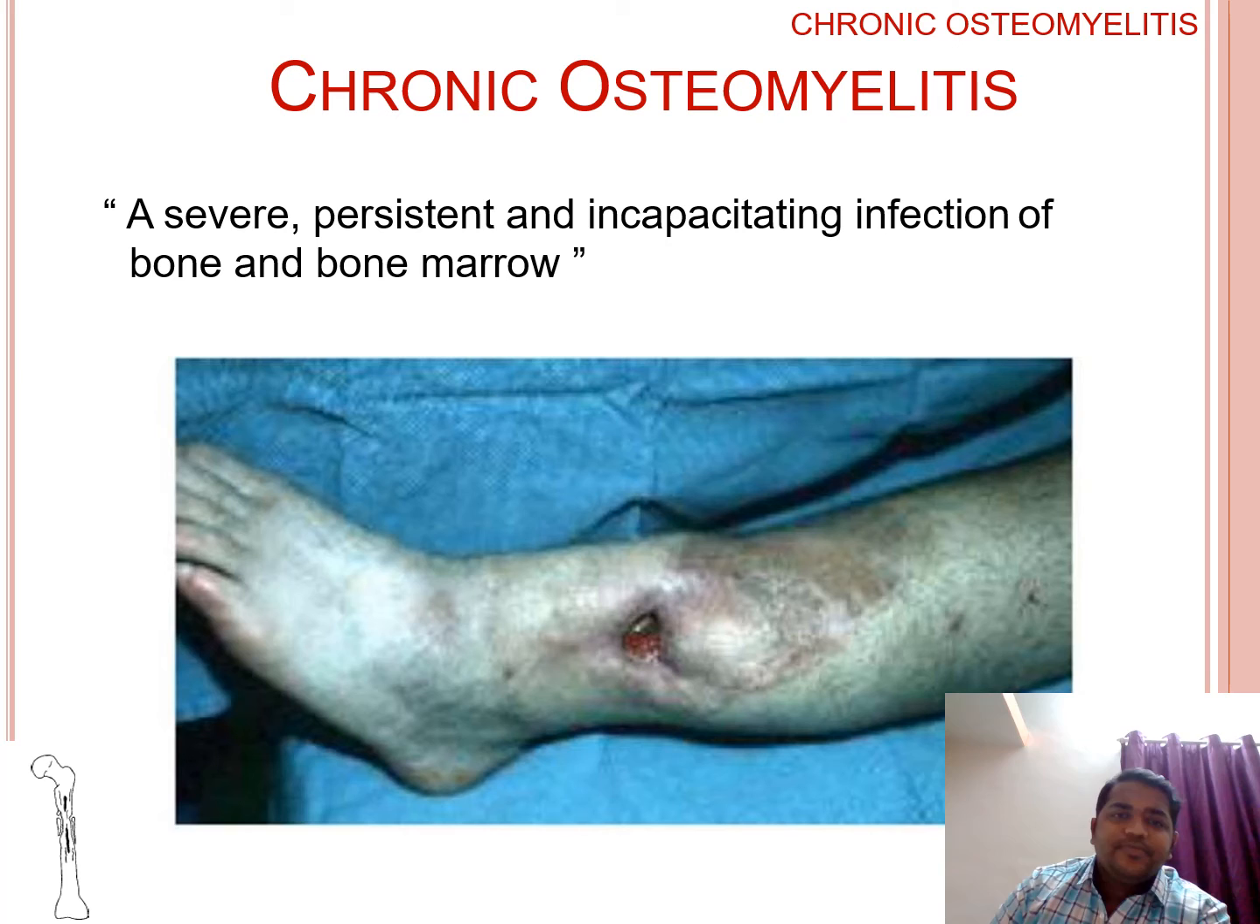So this is the clinical picture of chronic osteomyelitis, in which we can see there is a discharging sinus at this site, and also the limb is swollen and there is irregularity, and there is depression at the bone, and depression is seen at this level, and also irregularity of the bone is seen, and along with that there is a discharging sinus, which is highly suggestive of chronic osteomyelitis.